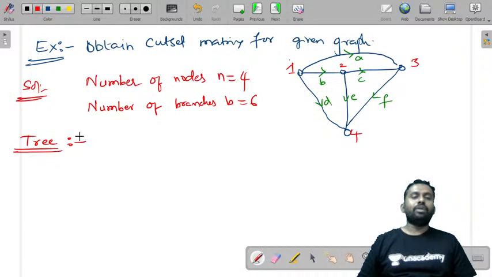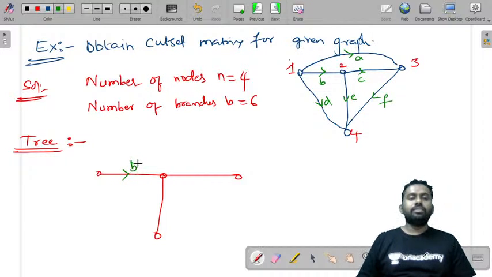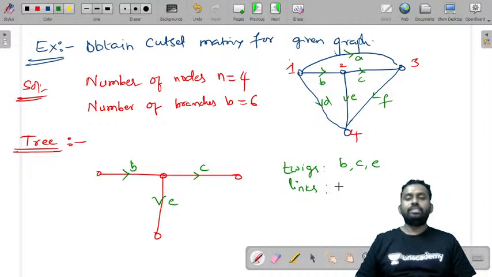Let us consider the same tree that we considered previously. This is B, this is C, and this is E. BCE are called twigs, and A, D, F are called links. How many twigs are there? 3. And how many links? 3.